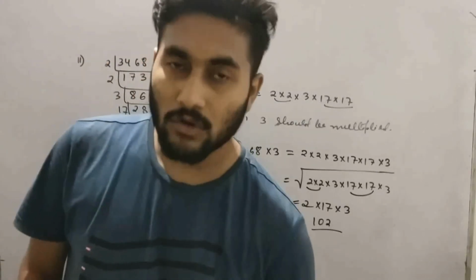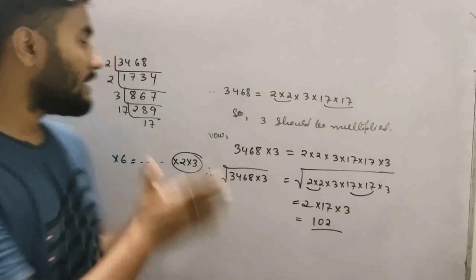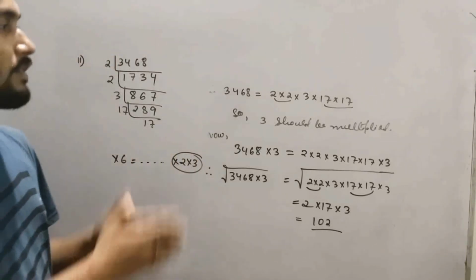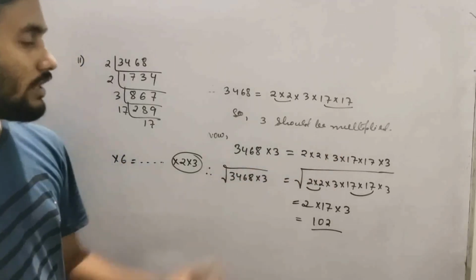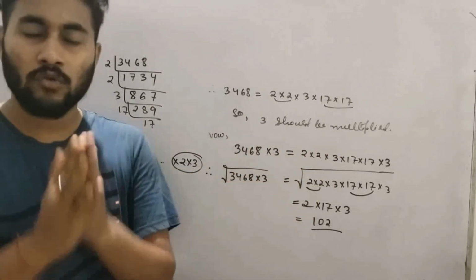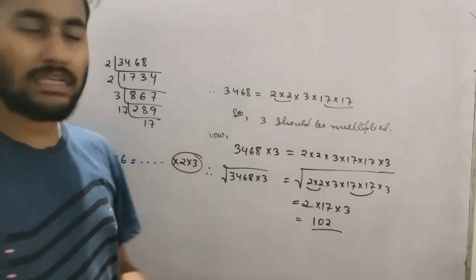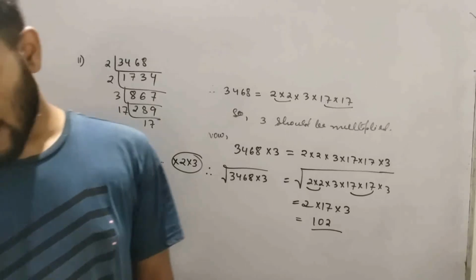And if you are unable to do it, then in the next class I will solve it. Okay, so today we will stop here. Try the prime factorization method. Whatever will be single over here, that should be multiplied. Understood? And after that you have to find this square root. This question is very important. So don't worry, if you are not able to do it, in the next class I will continue. Okay, so try question number 3, 4, 5 and 6.